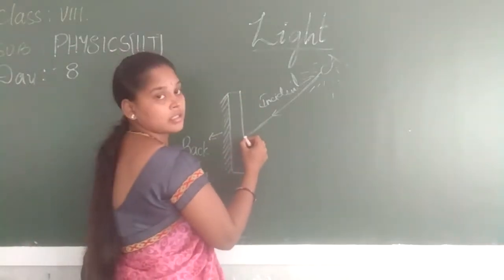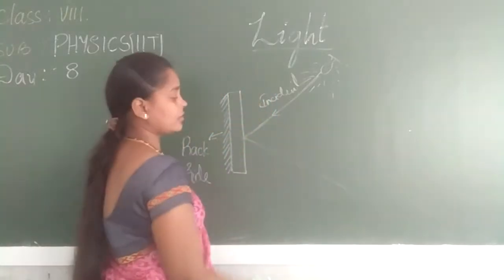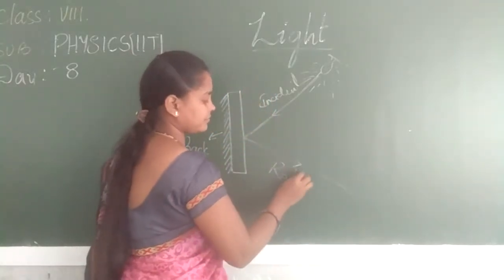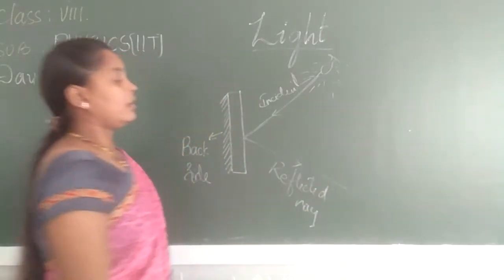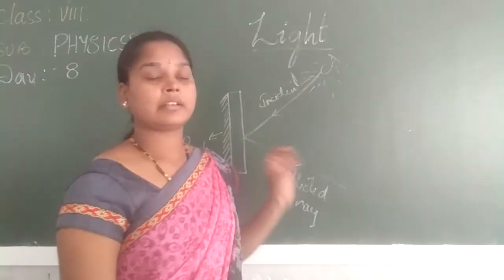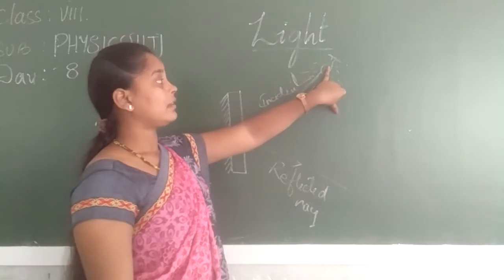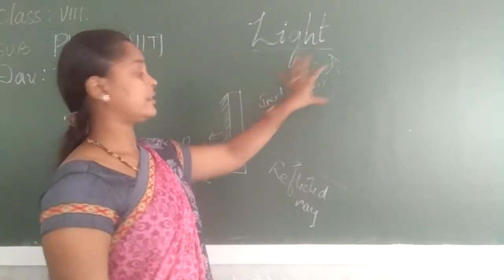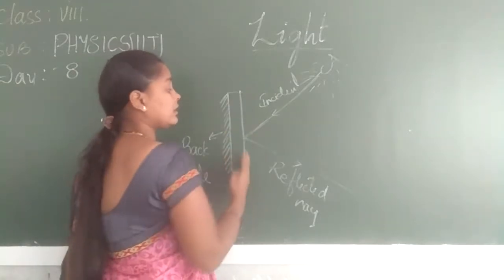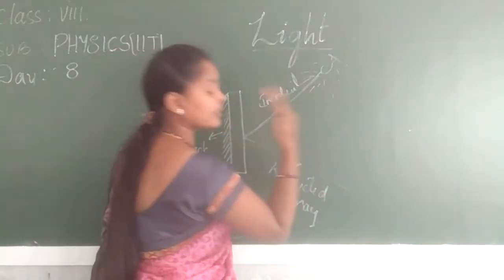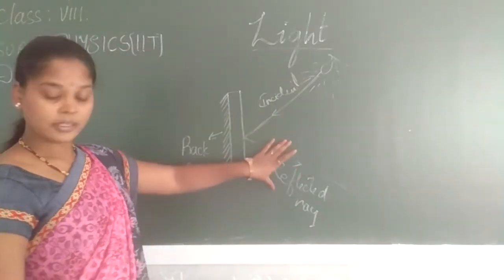And from here what happens? Will the ray reflect back or not? The ray will be reflecting back. So this is called the reflected ray. All the light rays will be reflected back from the plane mirror. The rays entering on the mirror are called incident rays, and after touching the mirror, they will be reflected back. So these rays reflected back are called reflected rays. This is an incident ray, this is a reflected ray.